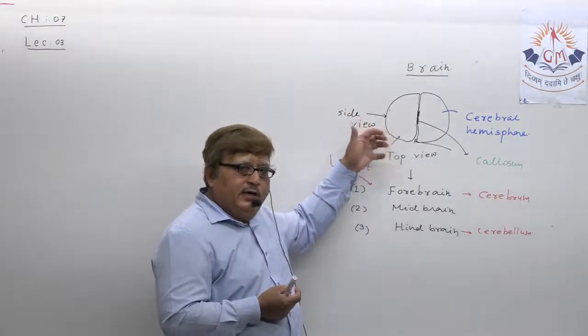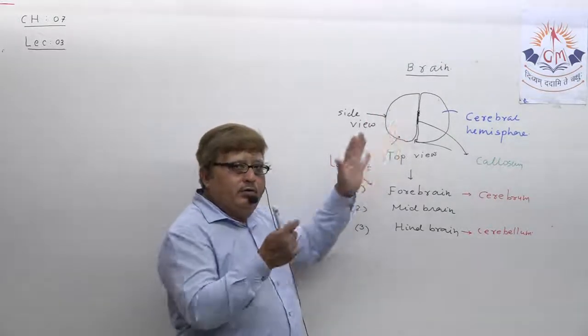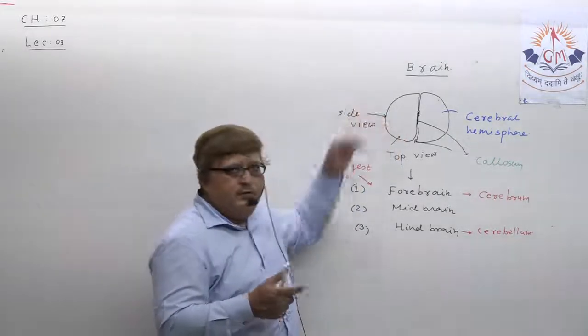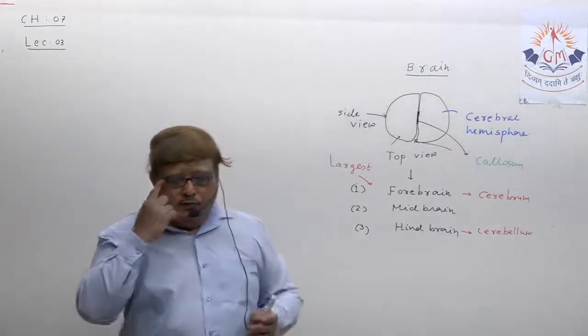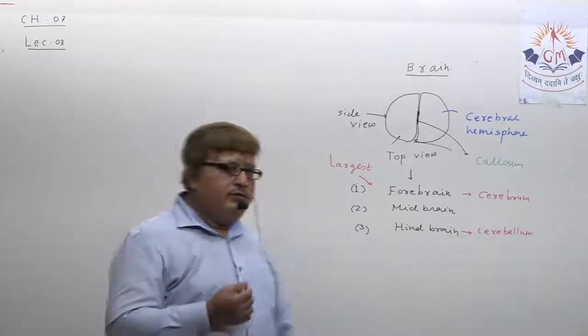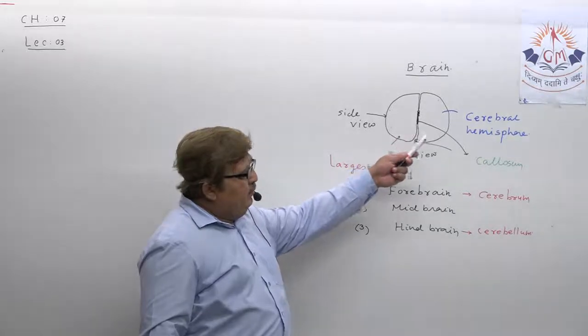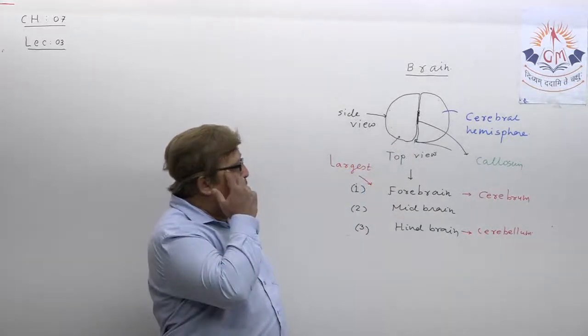That's why we are looking by cutting the brain into two parts, and we are visualizing the brain from the side view so that other parts of the brain become visible. Understand? Okay.